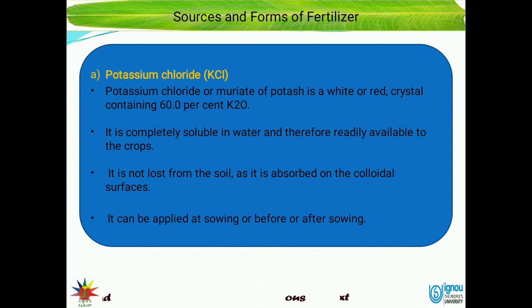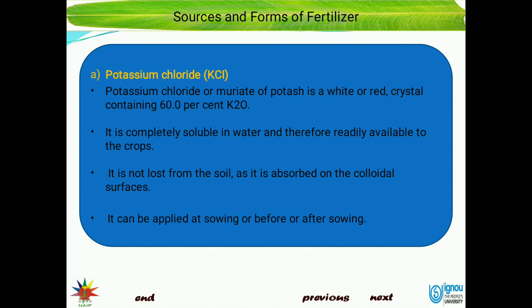Potassium chloride, in case of examination the question will be asked like that: K2O percentage in KCl is dash dash, or in case of a one line sentence question: what is the percentage of K2O in KCl?